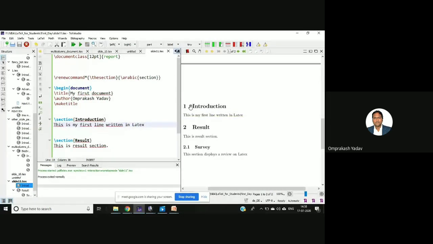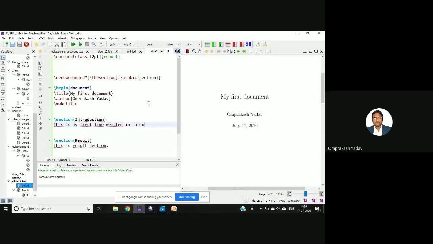So if you see here, it now got Arabic numbering, 1 and 2 and 3, the numbering is changed. And if you see here, the section was 2, so now the subsection is 2.1. So I hope this thing is clear. My intention was to tell you how to create this report.